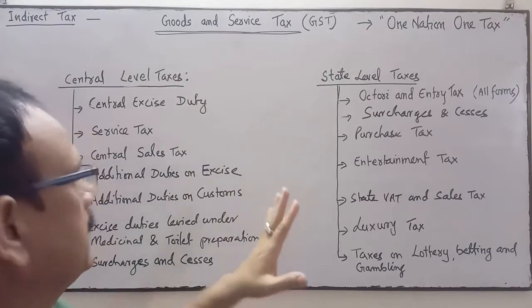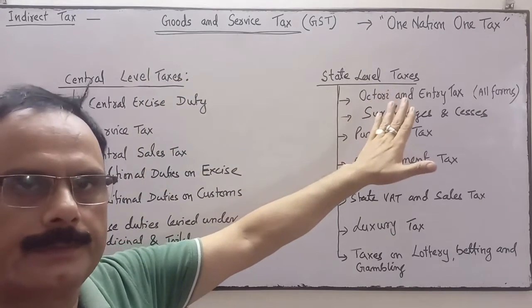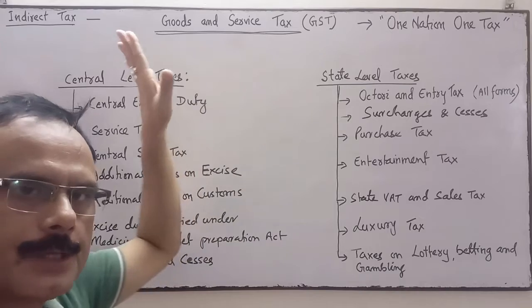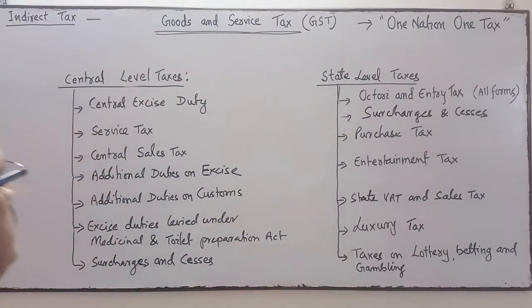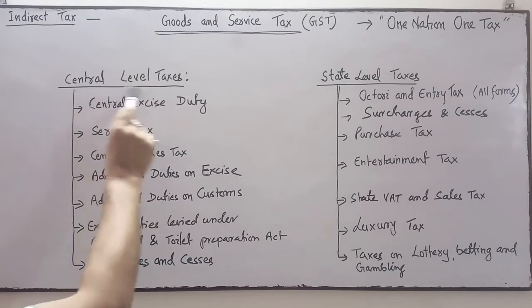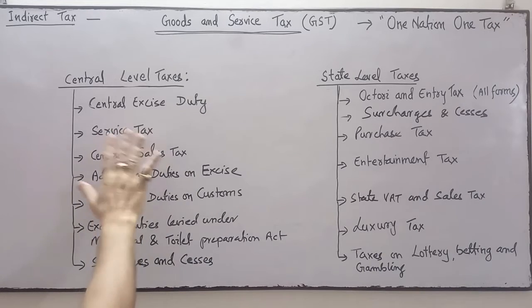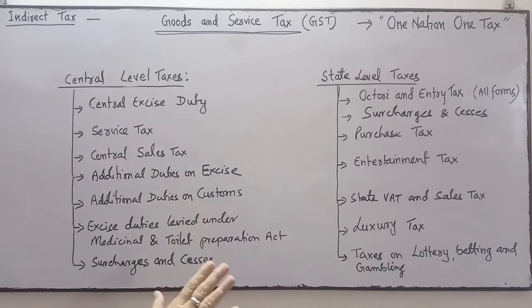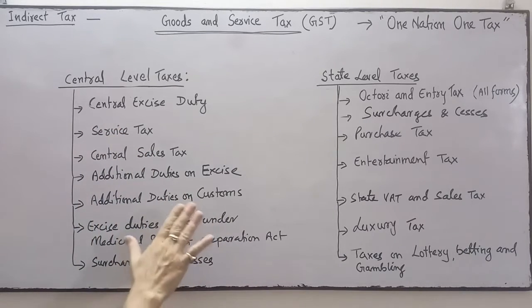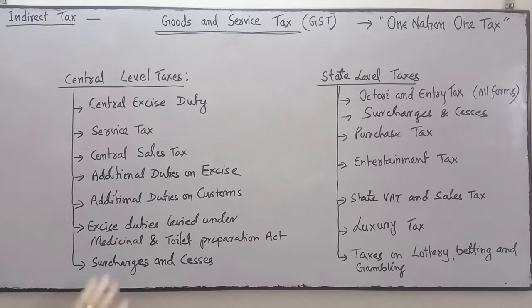Earlier there were central level taxes and state level taxes. The central government charged many taxes and the state charged many taxes. Central taxes earlier were central excise duty, service tax, central sales tax, additional duties of excise, additional duties of customs, excise duties levied under the Medicinal and Toilet Preparations Act, surcharges and cess.